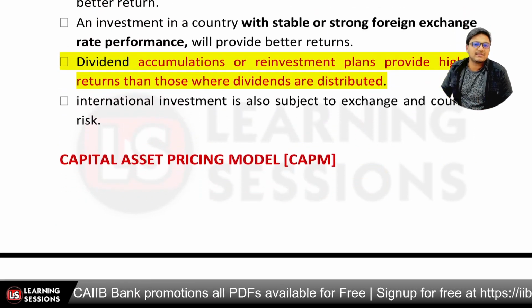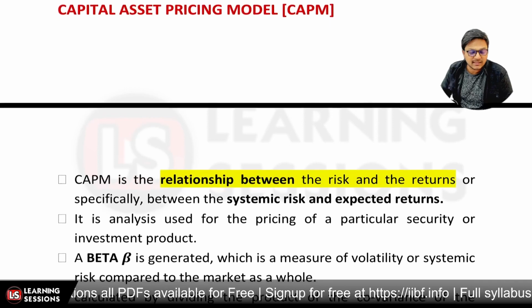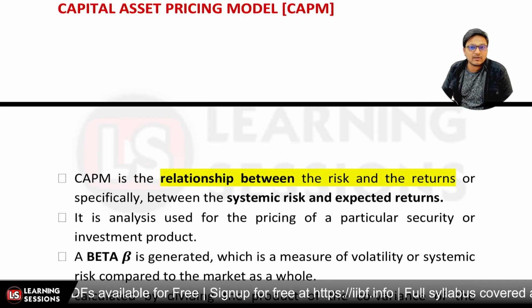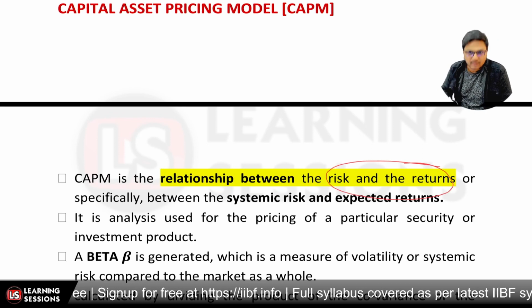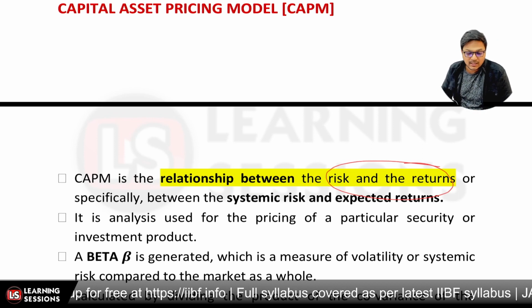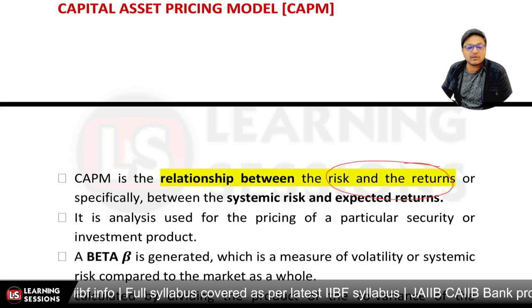Now we'll be considering the CAPM, that is the capital asset pricing model. Okay, so what does this model basically say? This model is actually a relationship between risk and returns. Specifically, it relates the systemic risk and the expected returns.